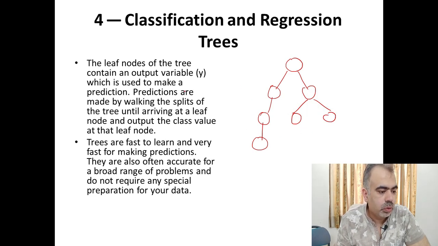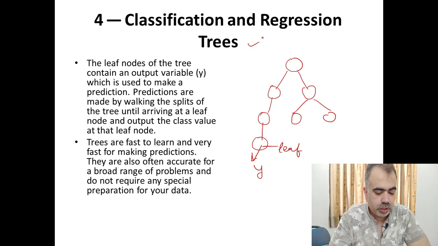Basically, we segregate our problem in such a way that it can be described by a tree. The leaf node of the tree contains the output variable y. This is basically the value of y that we want to calculate. The predictions are made by walking the splits of the tree until arriving at the leaf node and outputting the class value at the leaf node. So trees are fast to learn and very fast for making predictions. They are also often accurate for a broad range of problems and do not require any special preparation for your data. So this is again a very important algorithm for classification.